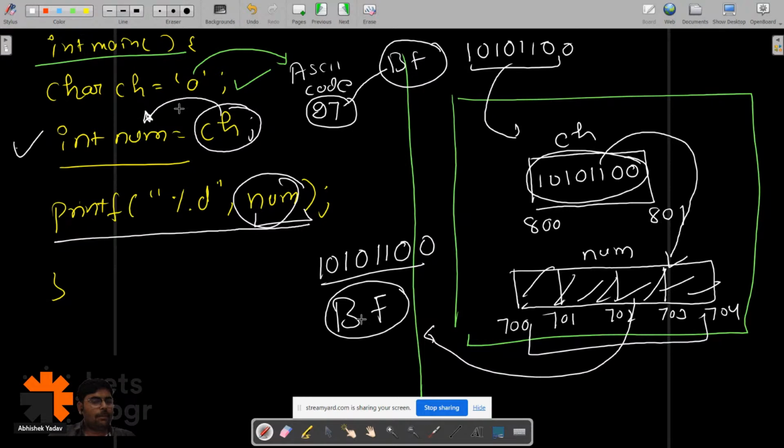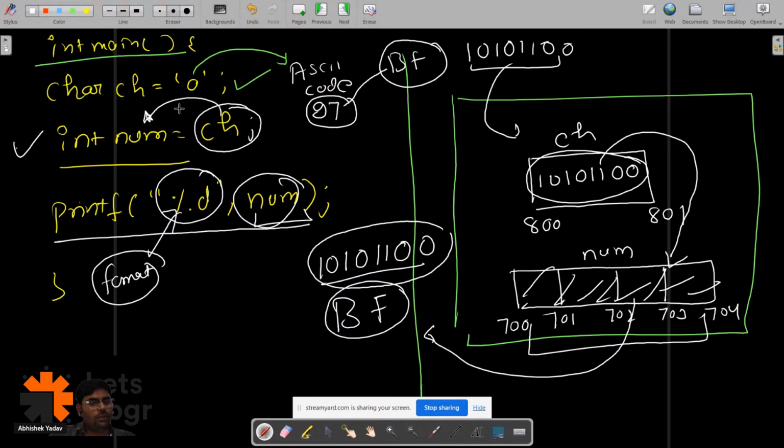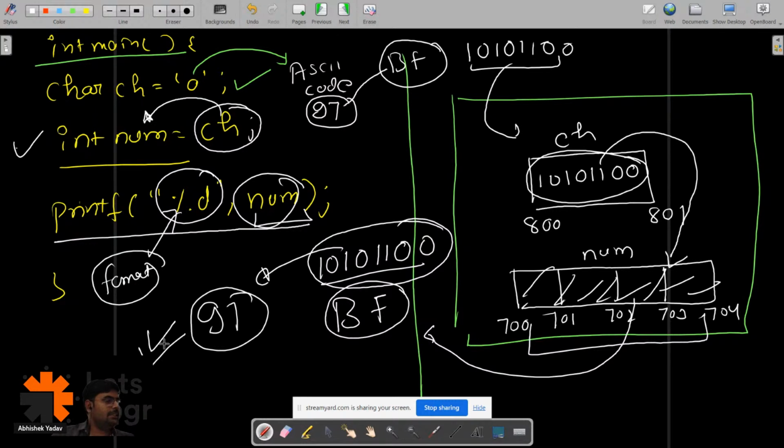We will take the binary format data out and look at the format here. The format is integer format. So we will convert the binary format data to the integer format data, that is 97, and that 97 will get printed on the output screen.